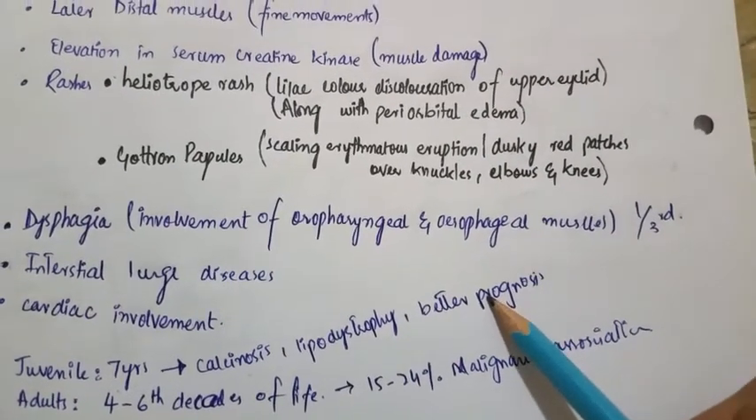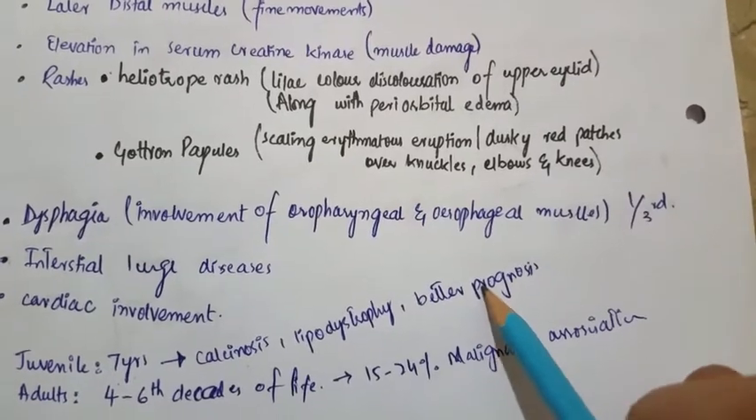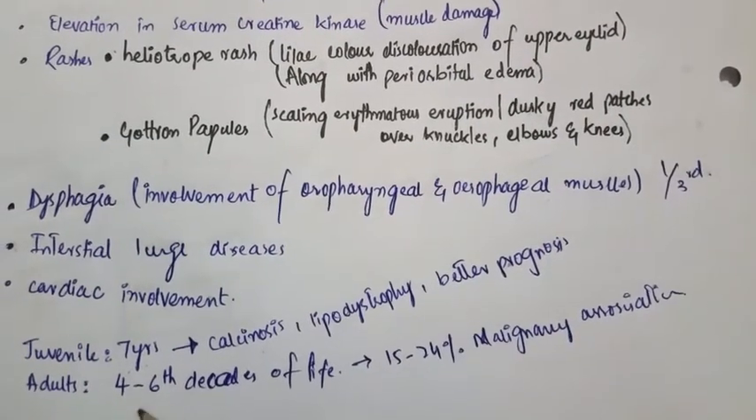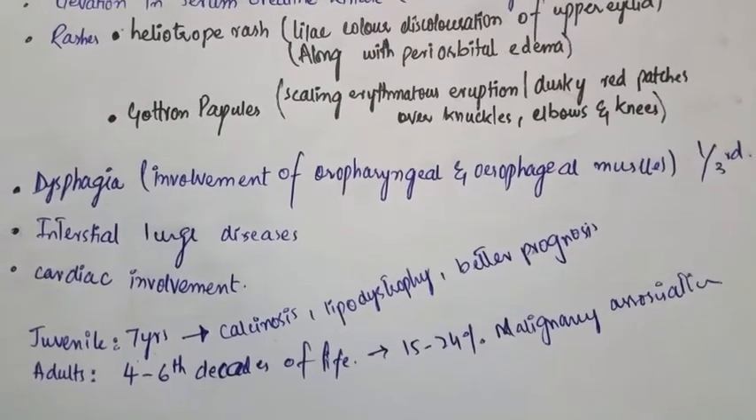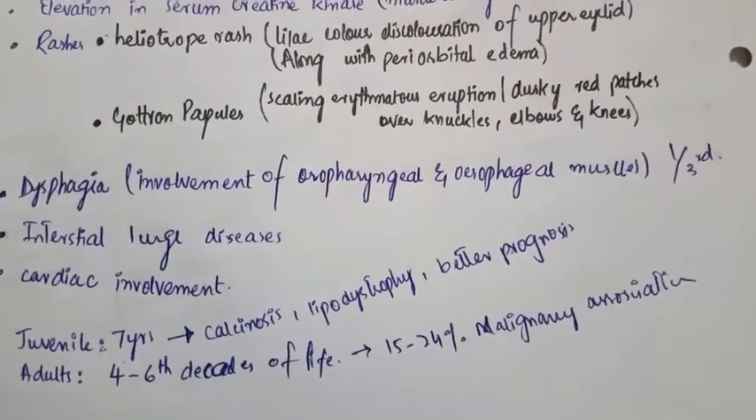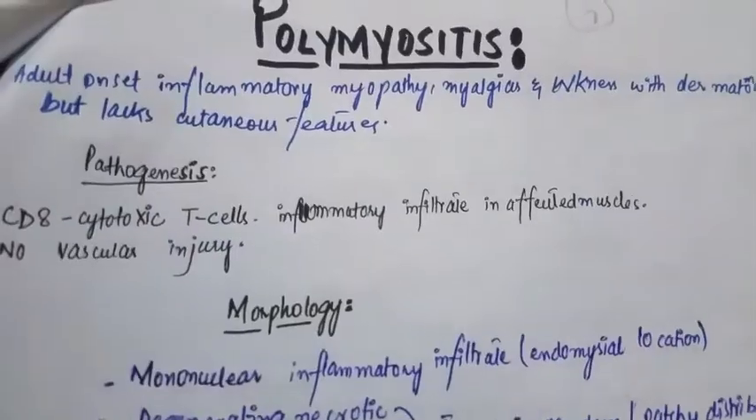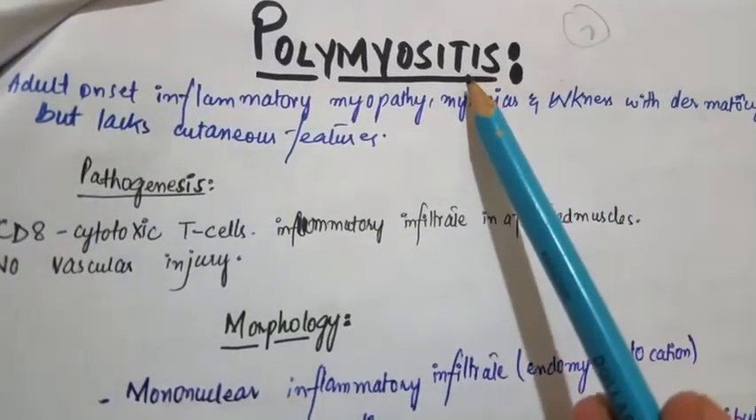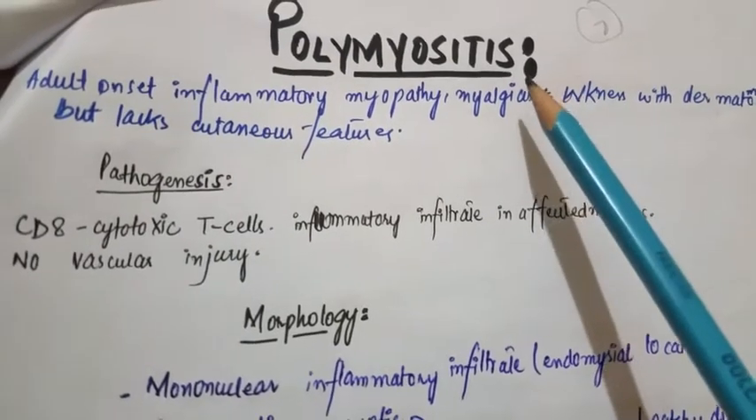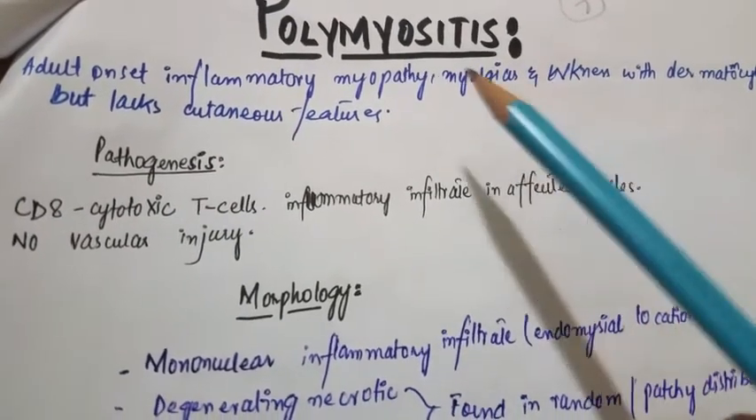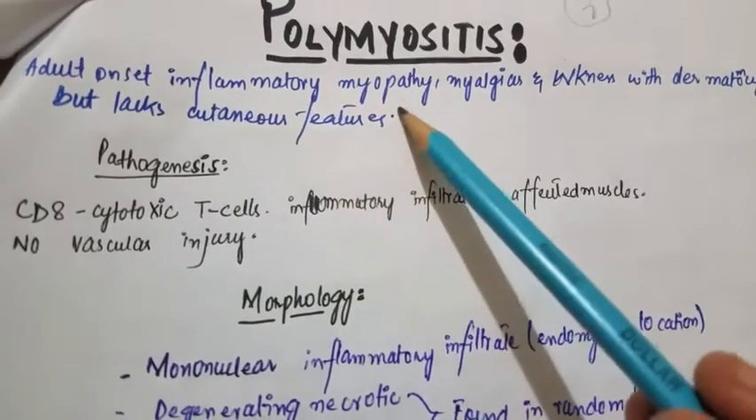If dermatomyositis is present in the adults, it will present in the 4th to 6th decades of life, and it's commonly associated with the malignancy. Now come to the polymyositis, which is the other form of the inflammatory myositis or the inflammatory myopathy. It is the adult onset inflammatory myopathy.